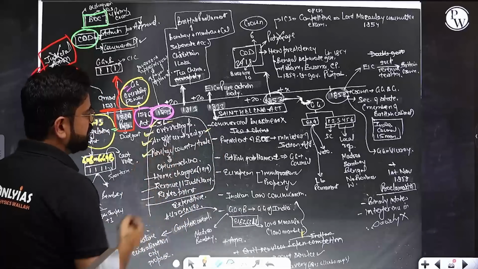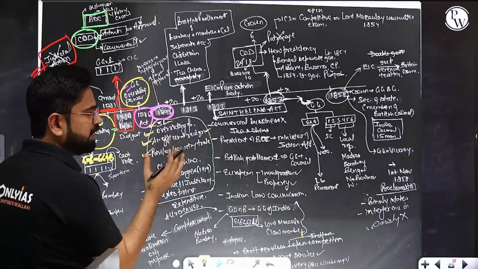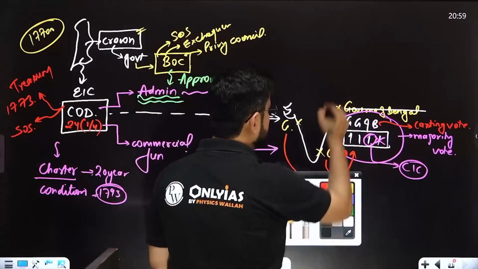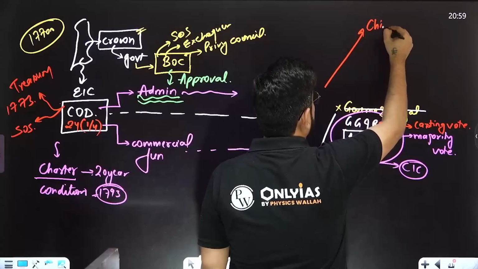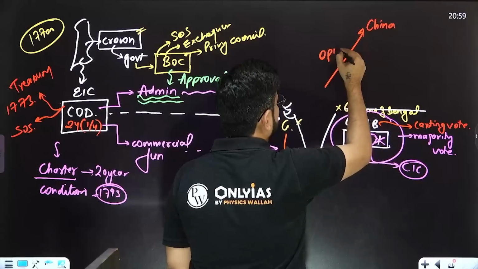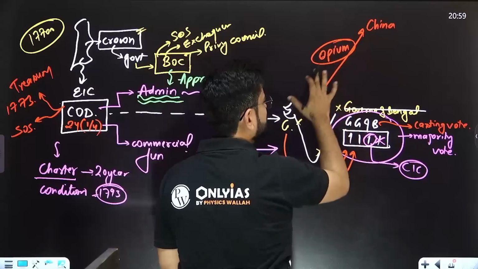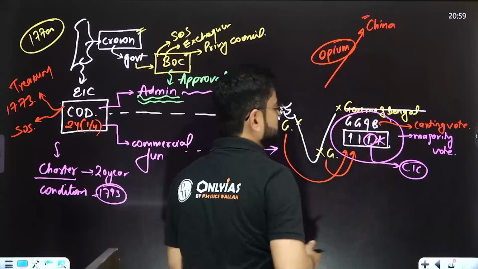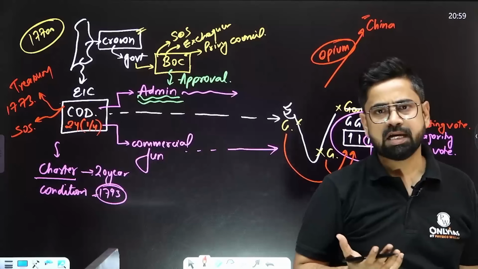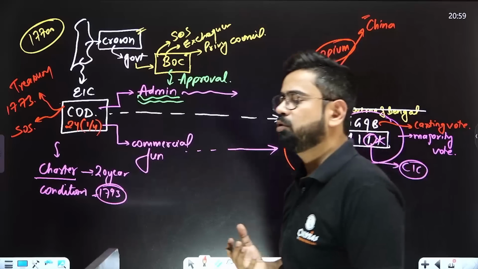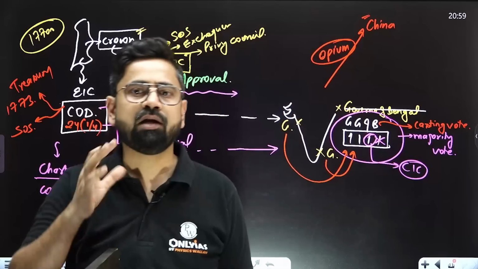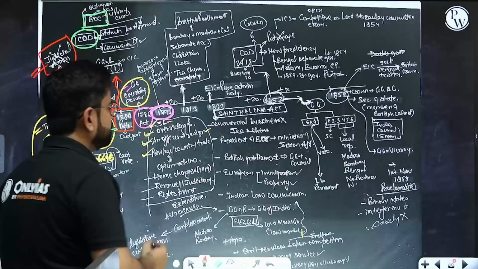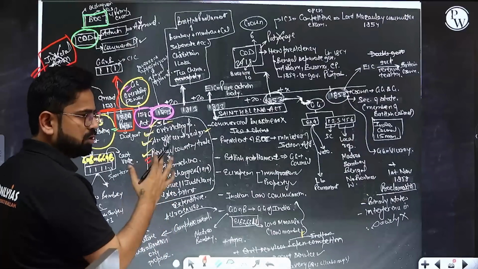Second, the privilege trade. The privilege trade or the country trade was allowed. Why? Actually, there was a trade happening with China. This was about opium. So opium was grown over here and was sent to China. This was illegal trade. China was not allowing this. So this has to be done under the table. This has to be done illegally. So that is the reason for the concept of privilege trade, that you can do trade in the name of someone else. Right? The privilege trade came to the picture. So privilege trade was allowed. Right? And it was also officially allowed.